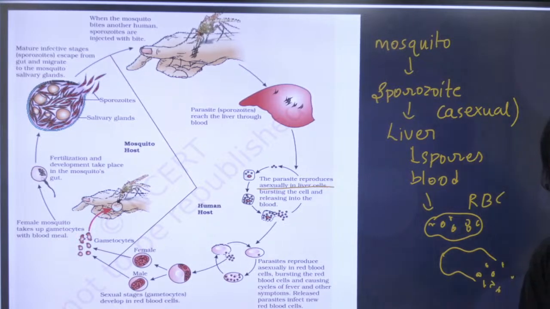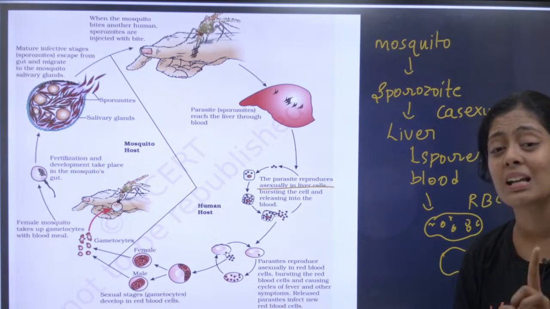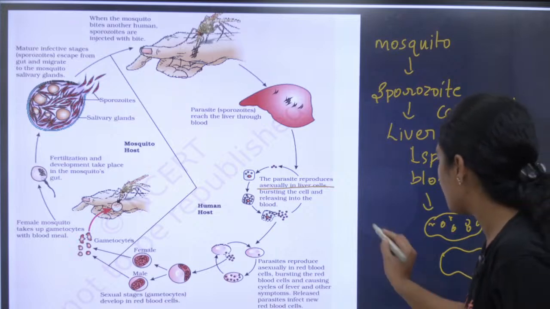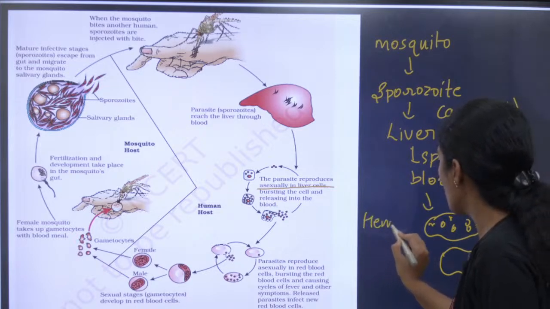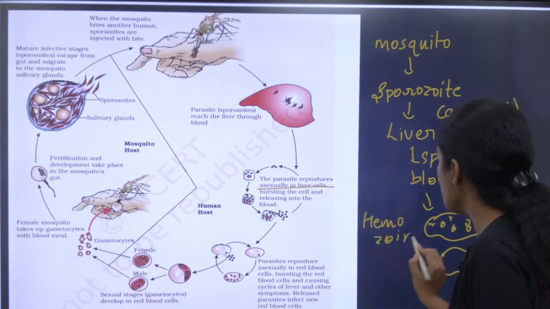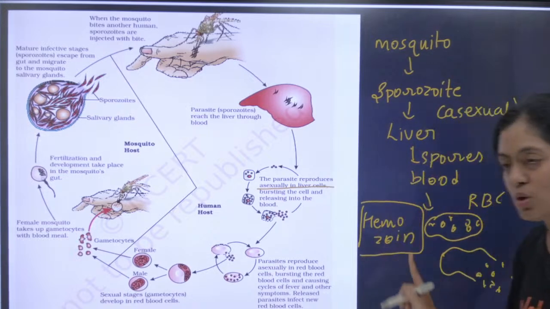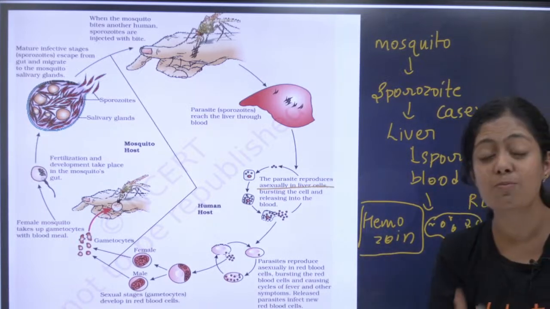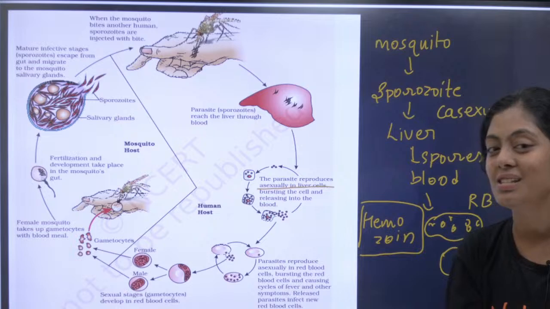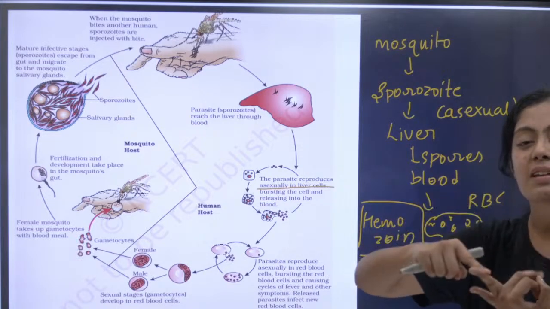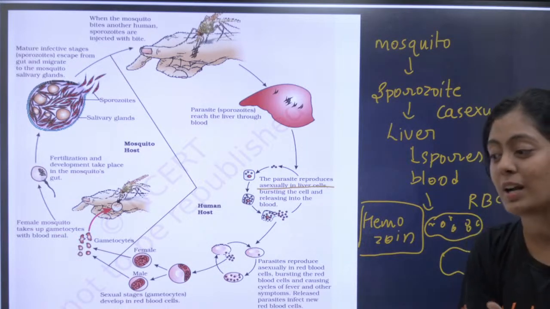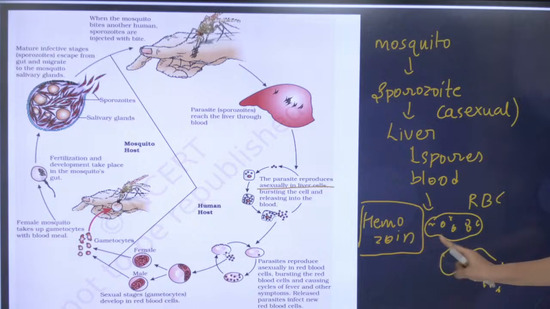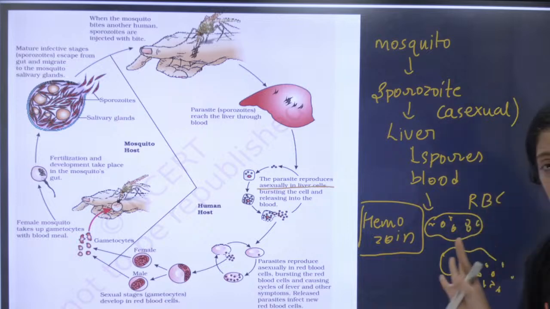Okay, why is it releasing? It is going to release a very, very important chemical called hemozoin. Very important. And this hemozoin is the one which is responsible for fever and chills, and you will have perspiration or sweating. That is because of this hemozoin. And when is this hemozoin released? It is released when the RBC ruptures, not when the liver cells rupture.